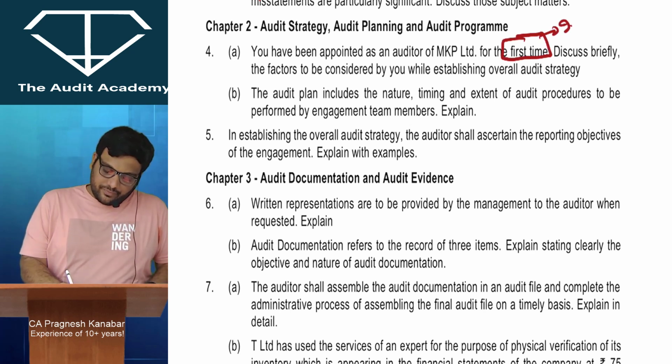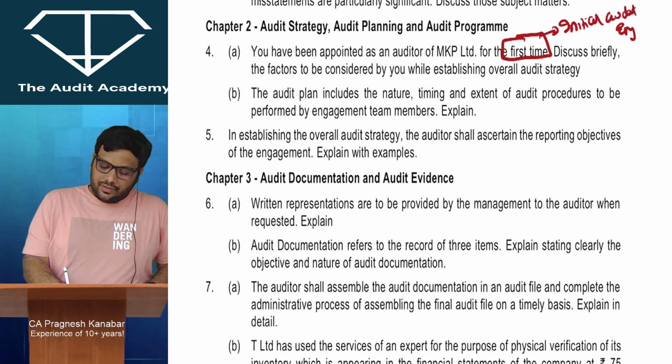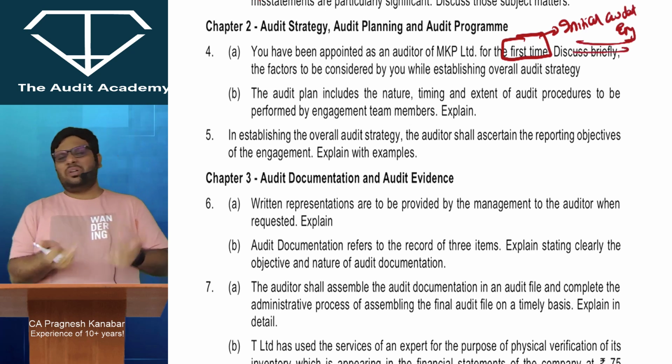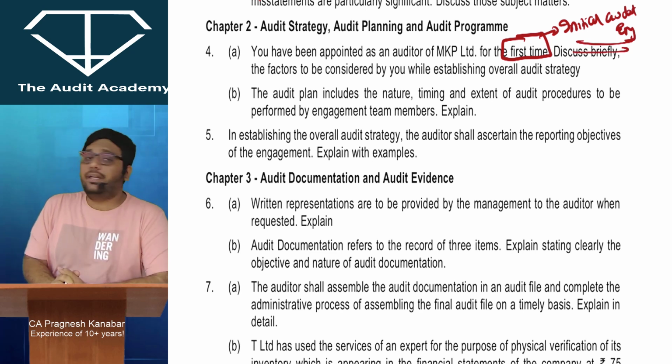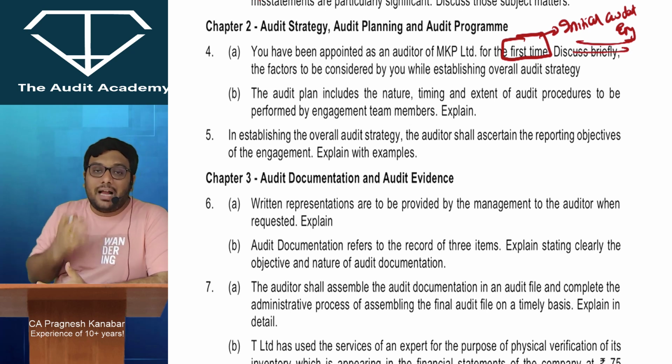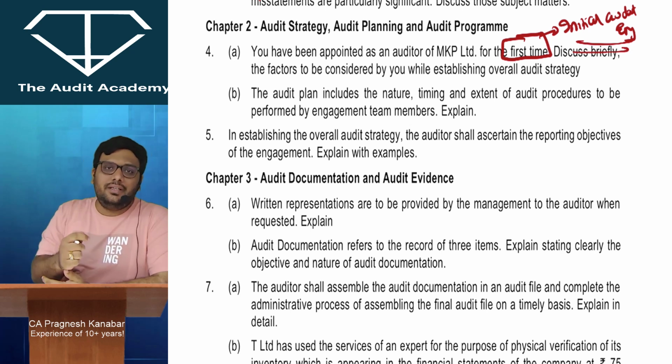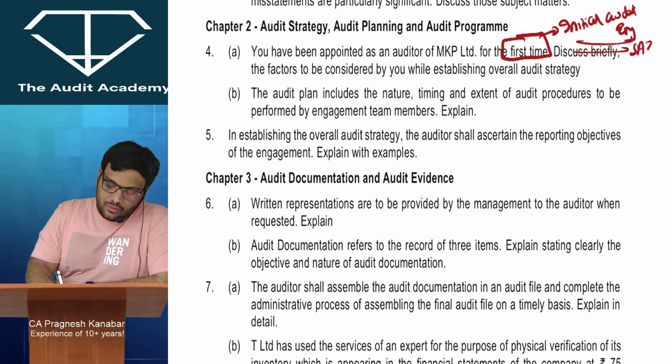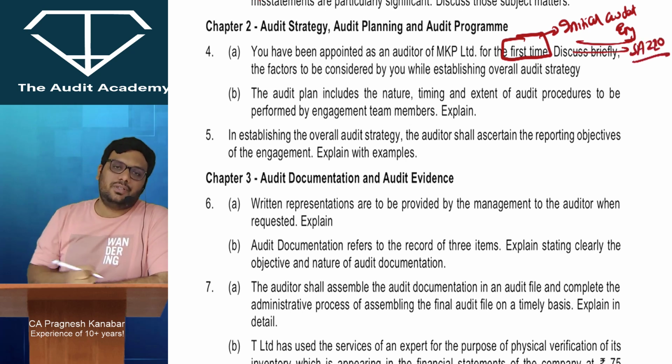First time means it is an initial audit engagement. I have said this at the top of my voice, but students are not preparing these chapters properly, unfortunately. When I talk about initial audit engagement and you are planning for it, the first thing is whether you really want to accept that client. So, SA 220, client acceptance procedures.